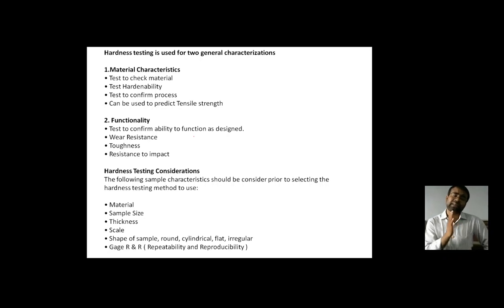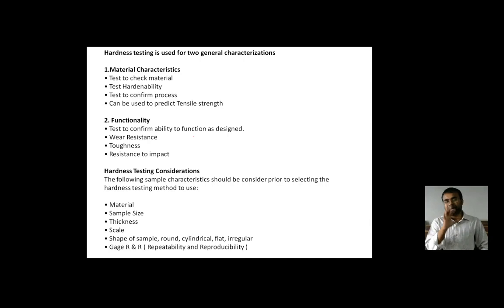So for the hardness testing consideration, the following sample characteristics should be considered prior to selecting the hardness testing method to use: the material, the sample size, the thickness, scale, sample shape, whether it is round, cylindrical, flat, or irregular, the gauges, repeatability and productivity and so on.